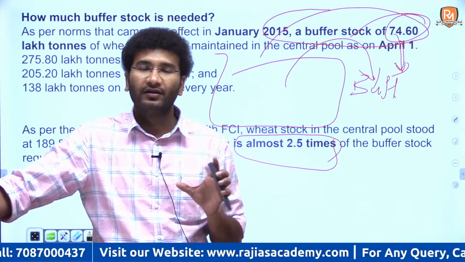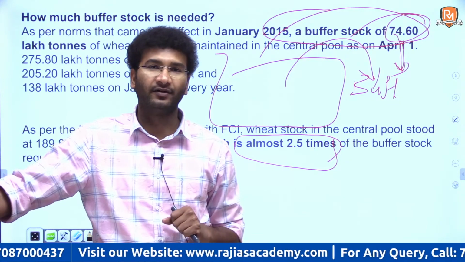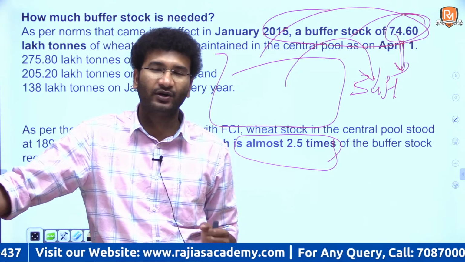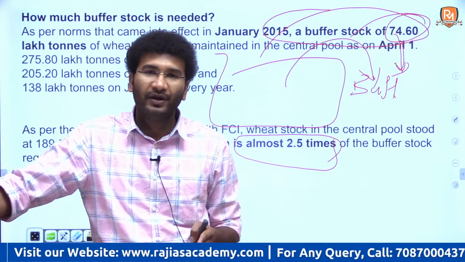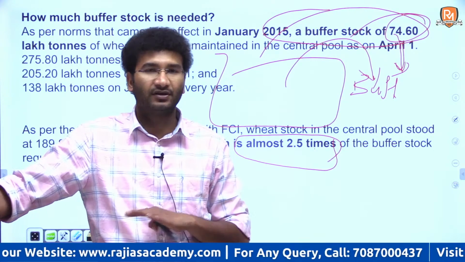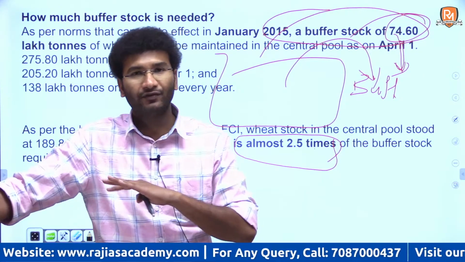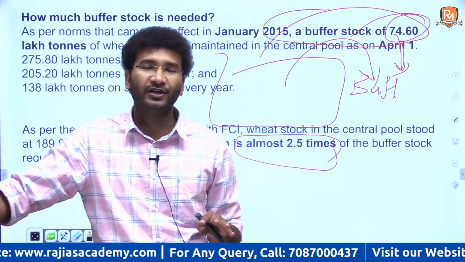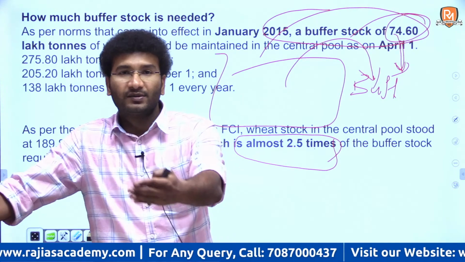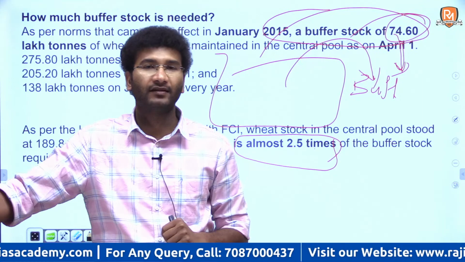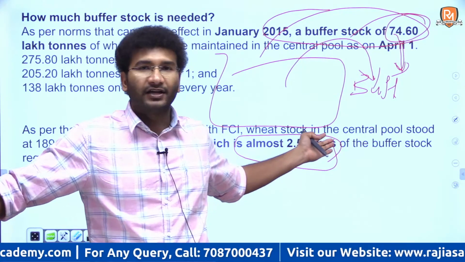For example, there is a 130 crore population in India. For this 130 crore population, the Food Security Act said that it should maintain the amount of food, even if you are not growing crops आज के दिन में. In layman terms, even if you are not growing a single crop in today's time, the government of India should be in a position to give food to the people for at least 4 to 5 years. That is what in layman terms I can explain to you.